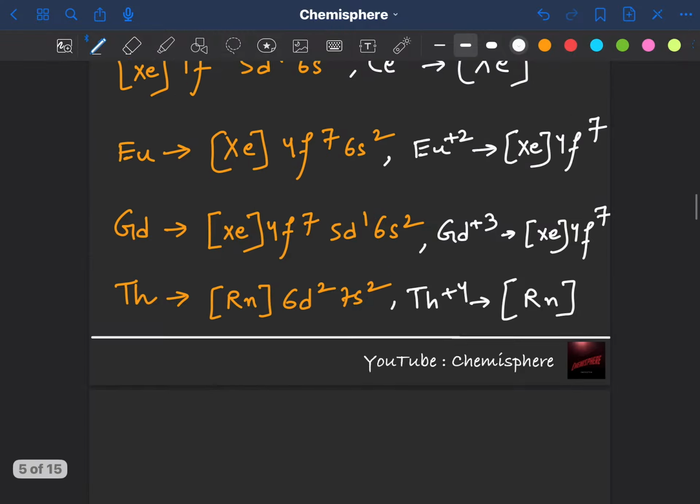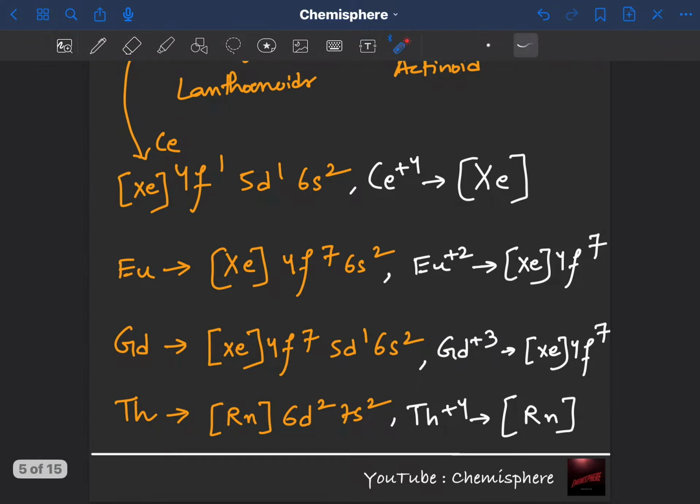So just looking at their configurations, xenon seems stable, europium also seems stable, gadolinium seems stable, and thorium also seems stable. So therefore configuration is not the only factor to decide if someone is going to be a reducing agent or an oxidizing agent. It depends upon the most stable oxidation state, and the most stable oxidation state also depends upon other factors, for example ionization energy.